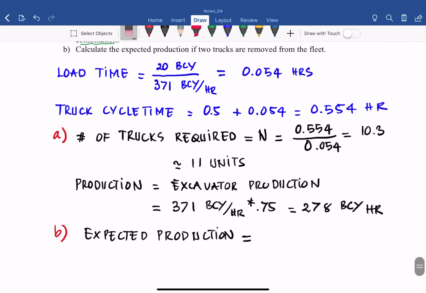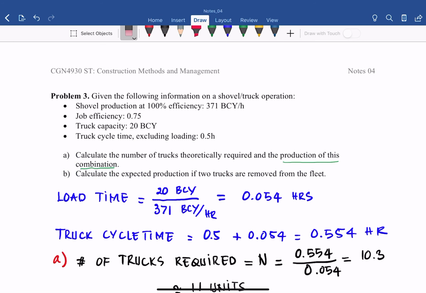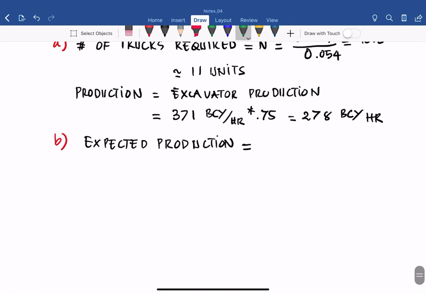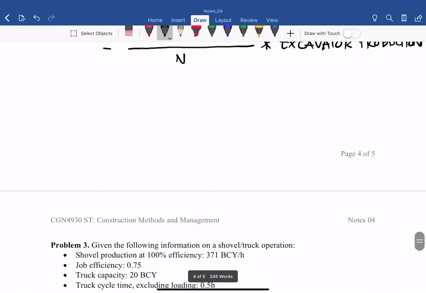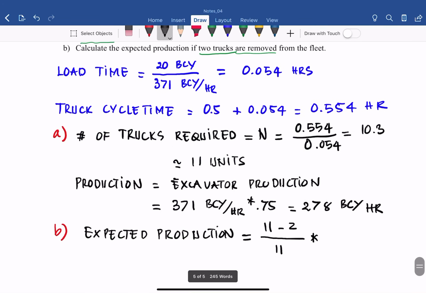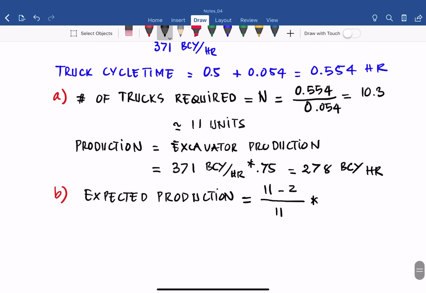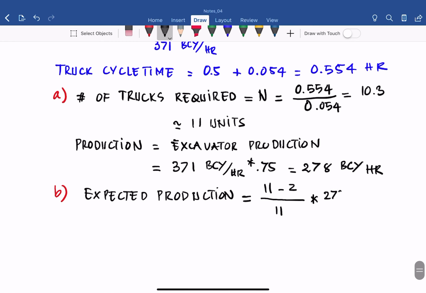The actual number of units, we go down 2 trucks removed. So we have 11 minus 2, that's the actual units, divided by N, 11, times the excavator production, with the efficiency included, 278.